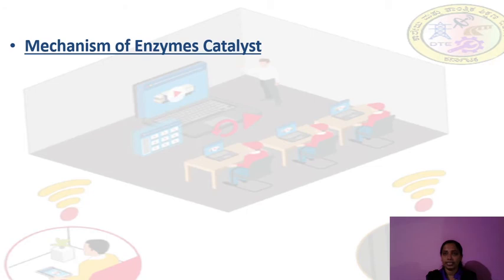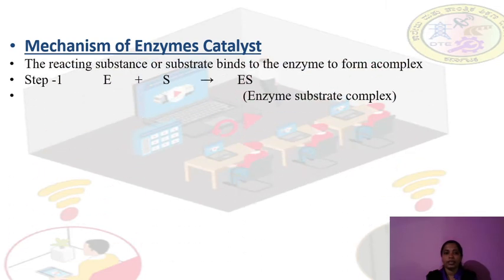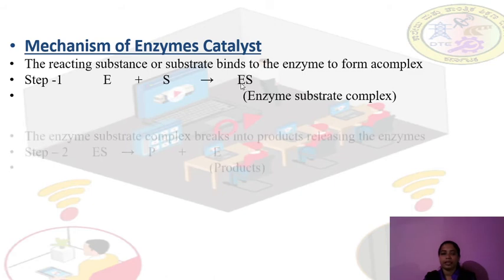Now, what about the mechanism of enzyme catalysis? It is the same mechanism as in the case of a catalyst. The reacting substance is the substrate, S, and E is the enzyme. In step 1, enzyme plus substrate bind to form the enzyme-substrate complex. The substrate is a reactant, and both react to form the enzyme-substrate complex.